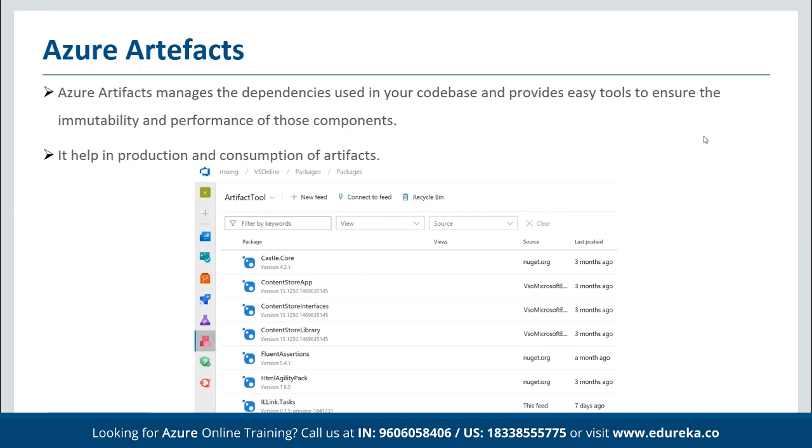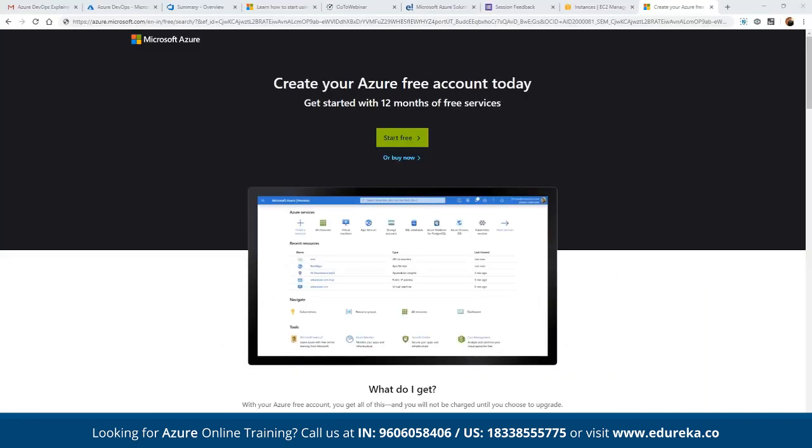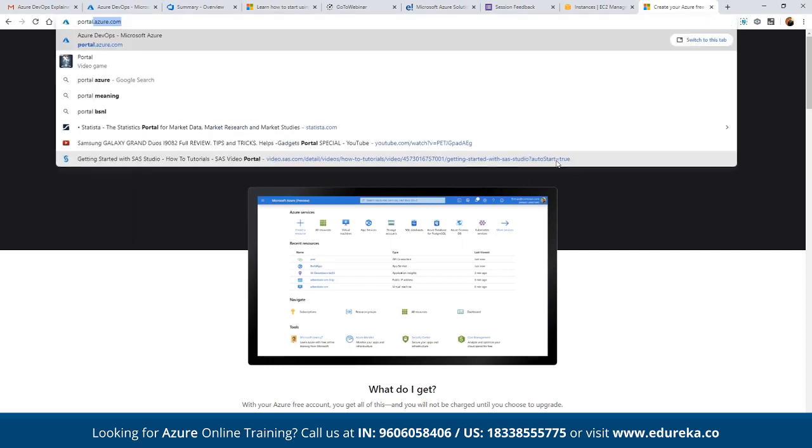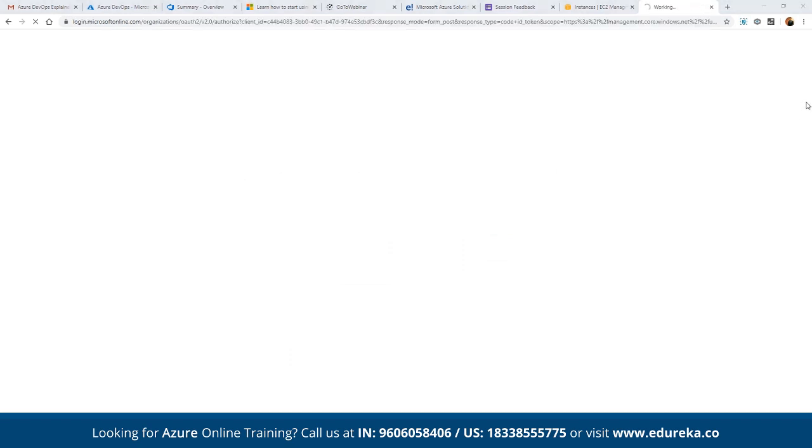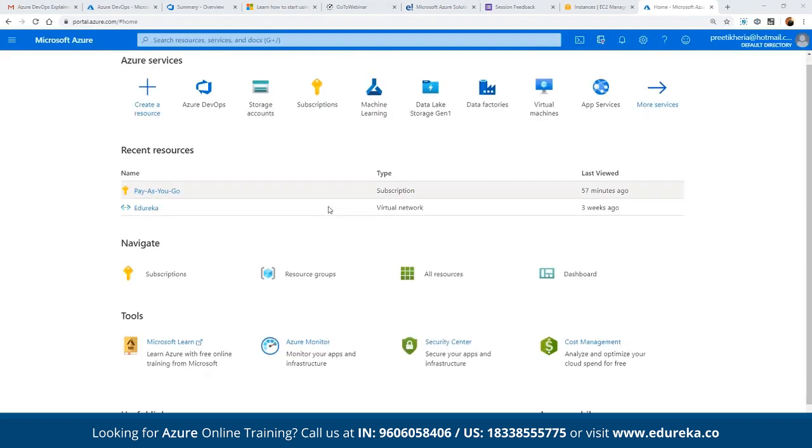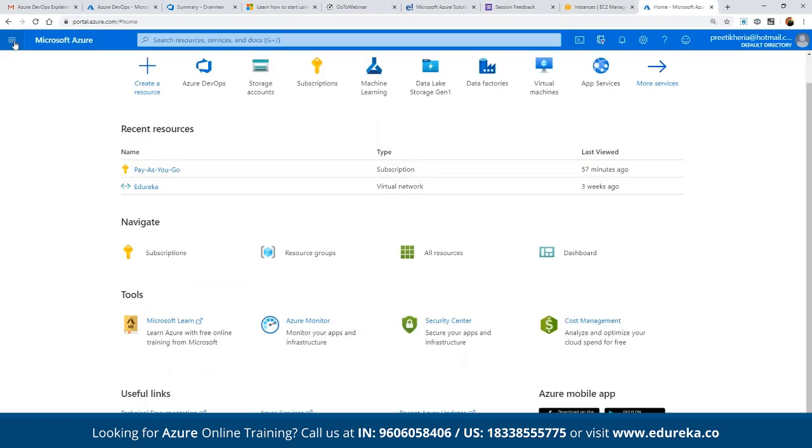So now let's see how exactly these components are structured in our Azure platform. So for seeing how exactly it works, for getting into the entire portal, we can use portal.azure.com for getting a clarity on how exactly the services work here. Now, once we are in Azure platform, we can use a service. Here we can see the entire dashboard for Azure that we have. In order to get started, we can click on create a resource.